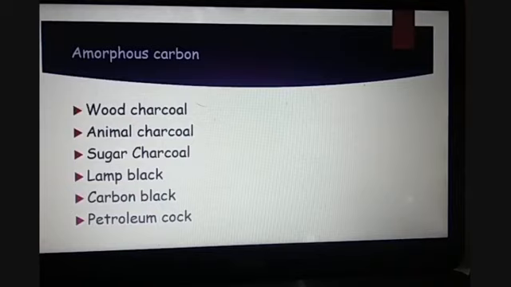So there is a difference in the physical properties of the different allotropic forms of carbon because of the differences in their structures. In amorphous carbon, there is no regular geometry, so we cannot predict their physical properties, but depending upon the nature from where they are obtained, we have various kinds of amorphous carbon like wood charcoal, animal charcoal, sugar charcoal, lamp black, carbon black, petroleum coke. So these are the various forms of amorphous carbon.